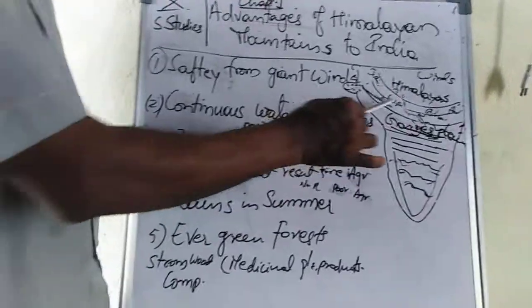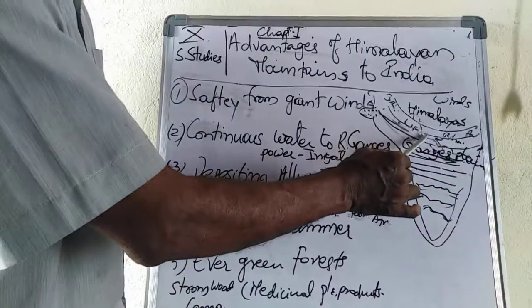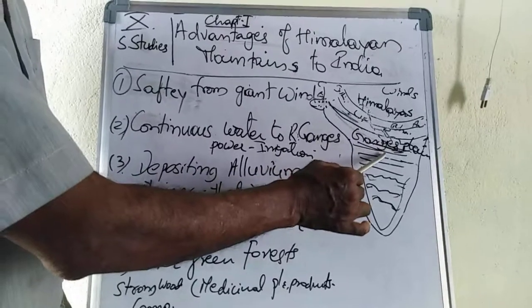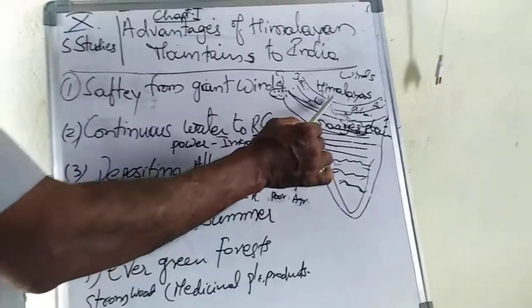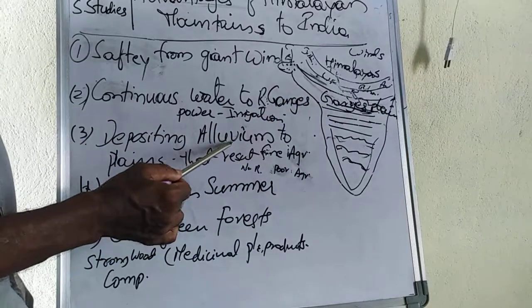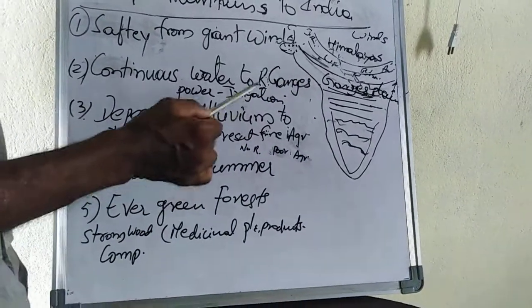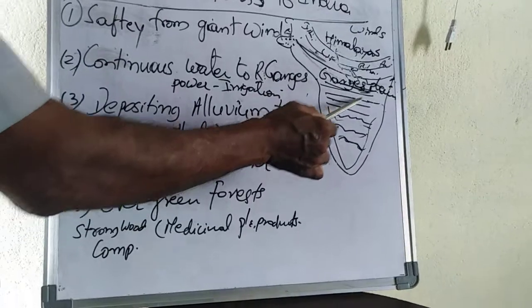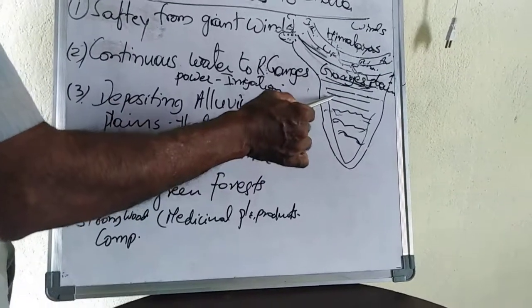As the water flows from the Himalayan mountains towards the plains, it deposits the alluvium soil in the great plain.